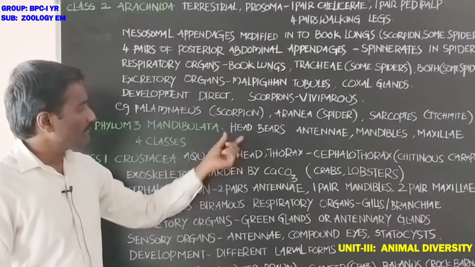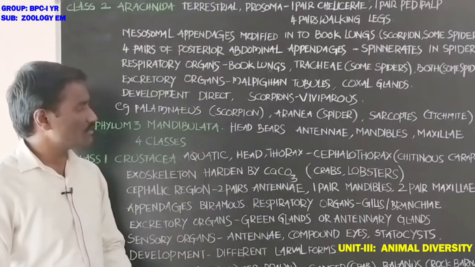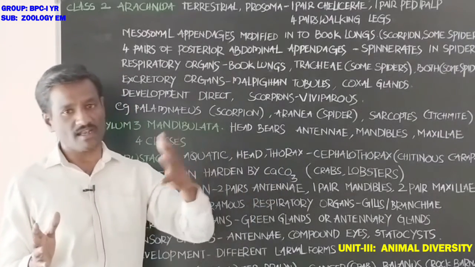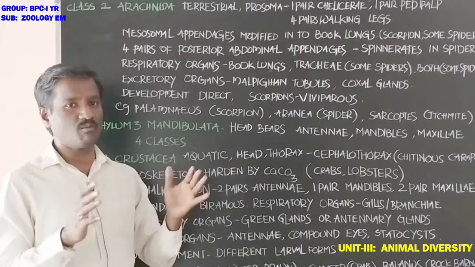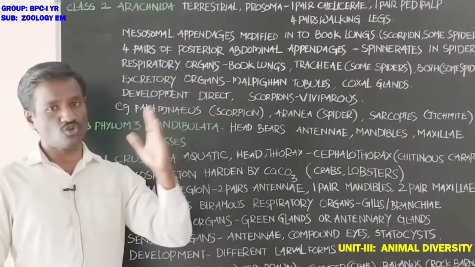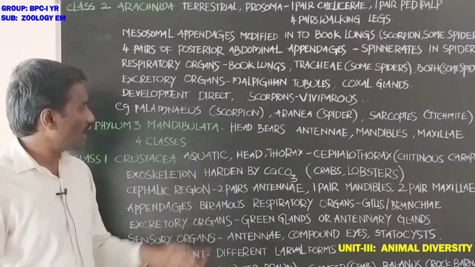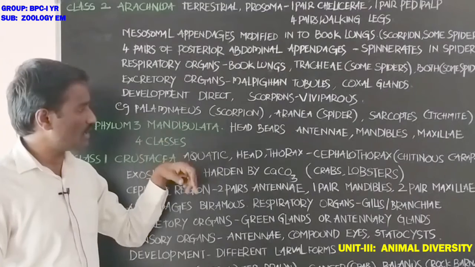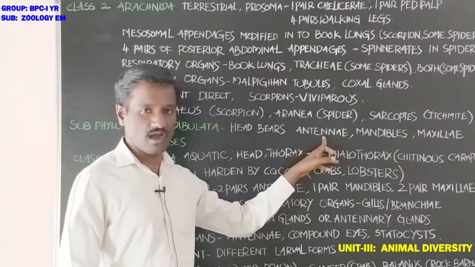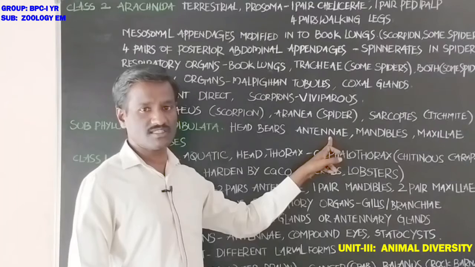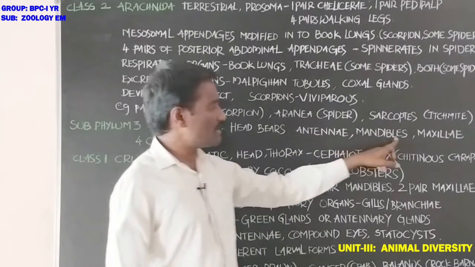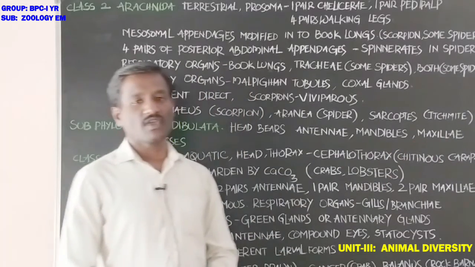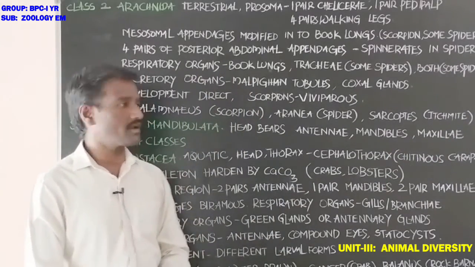Their body is divided into two parts, cephalothorax and abdomen, and in some, into head, thorax, and abdomen. The head bears antennae, which are sensory structures, then mandibles and maxillae, which help in manipulation of the food particles.